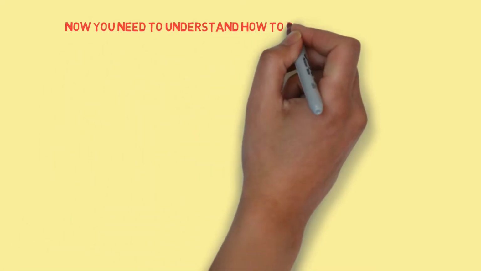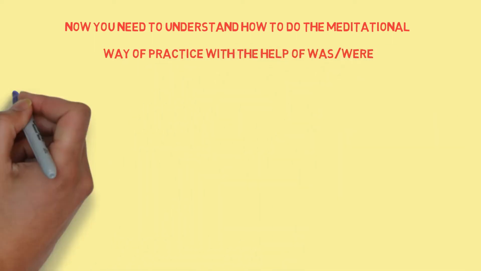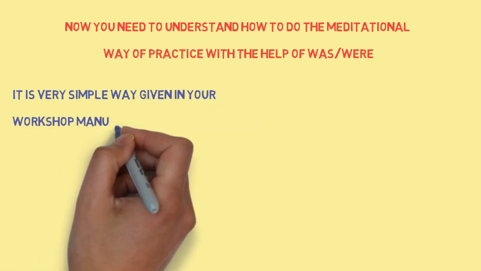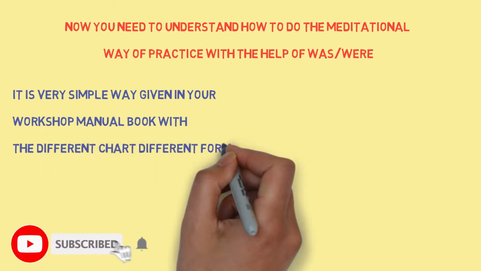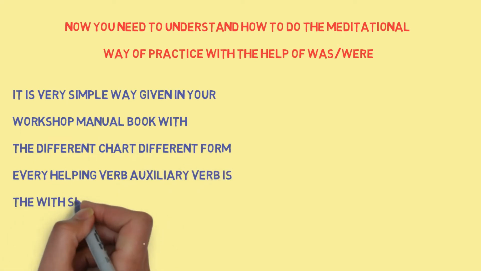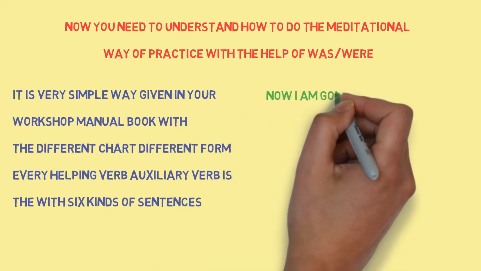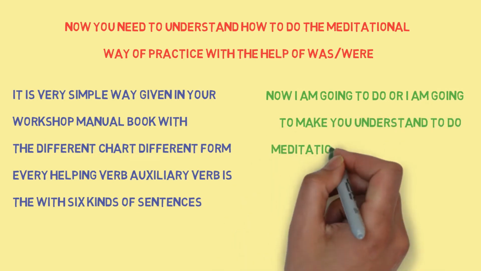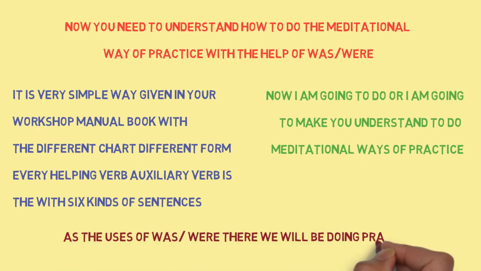Now you need to understand how to do the meditational way of practice with the help of was, were. It is a very simple way given in your workshop manual book with the different charts, different forms, every helping verb, auxiliary verb, with the 6 kinds of sentences. Now I'm going to make you understand how to do this meditational way of practice, as the uses of was and were is there. We will be doing the practice of